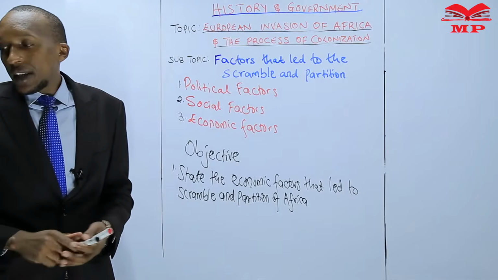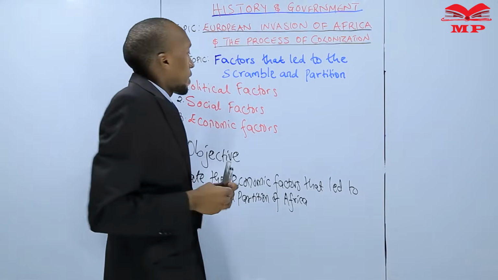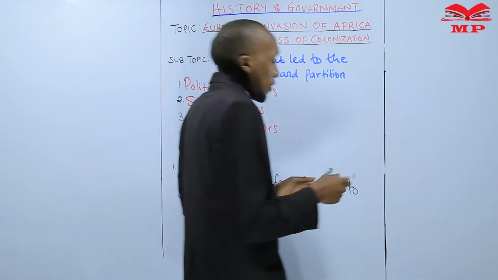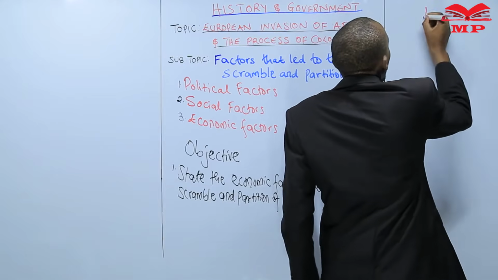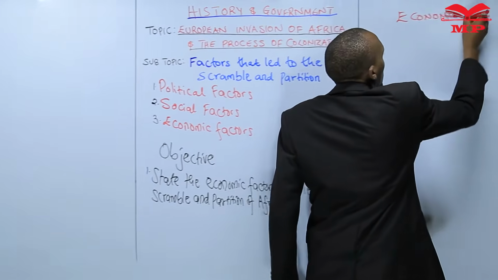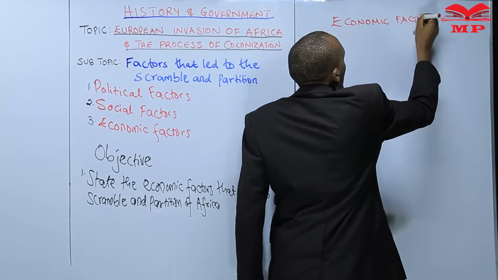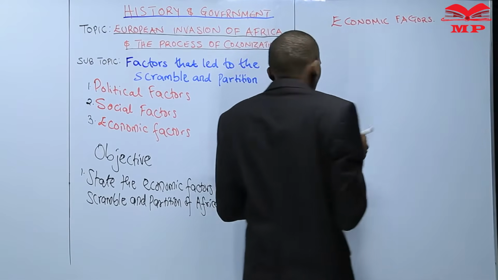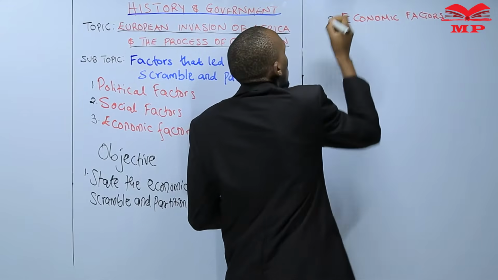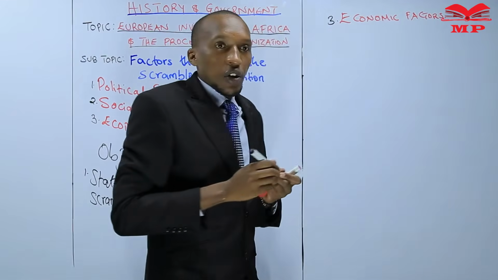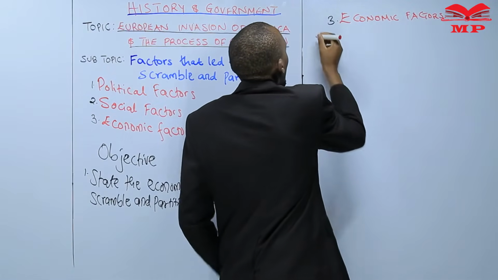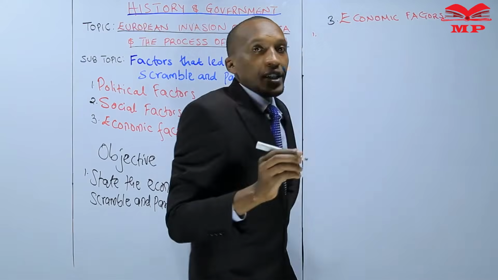So, my dear learners, let us look at what are these economic factors that led to the scramble and partitioning of Africa. Remember, this is our third category of factors that have led to the scramble and partitioning of Africa. So, my dear learner, the first factor that we are going to look at is trade.